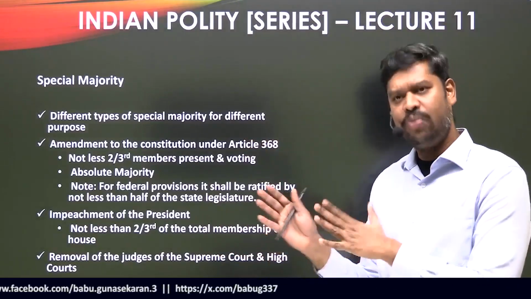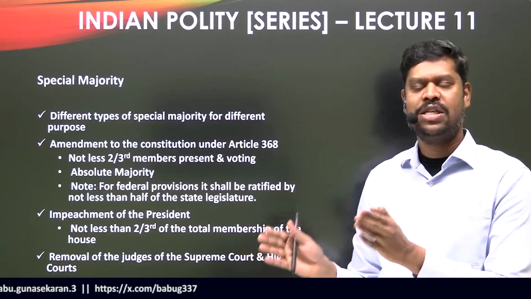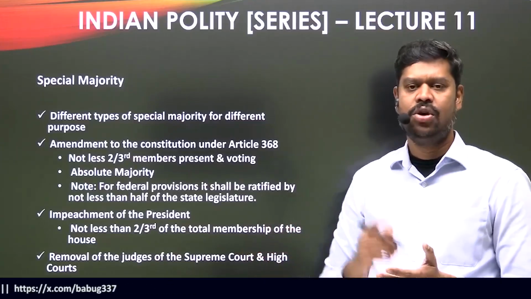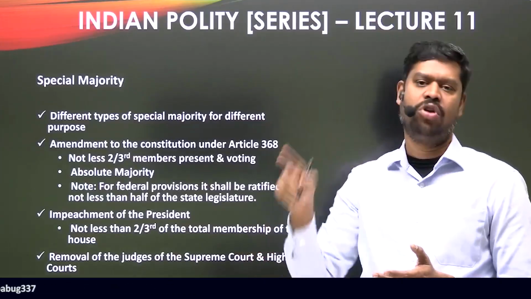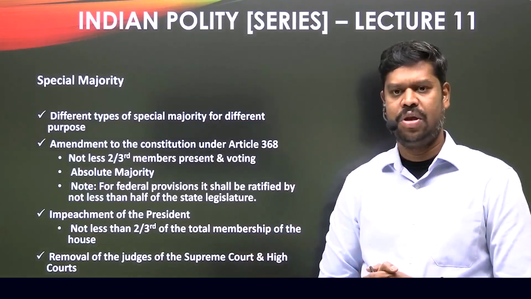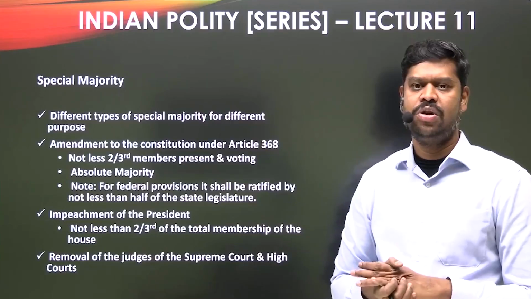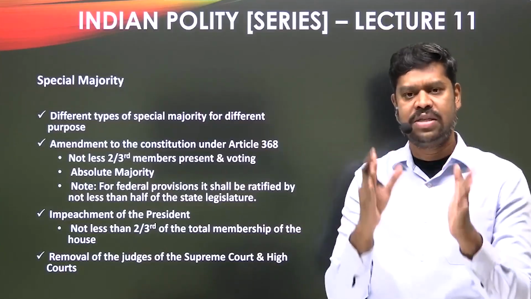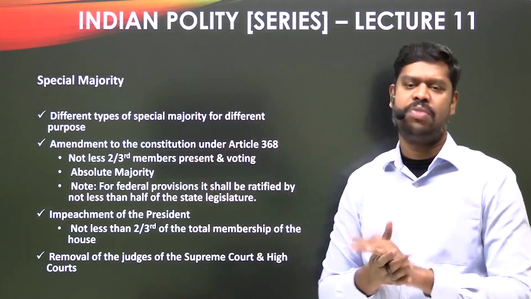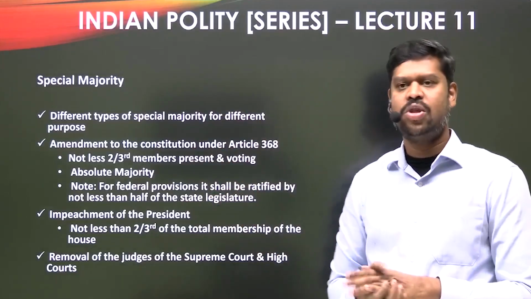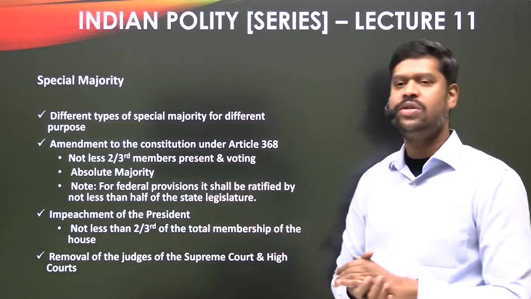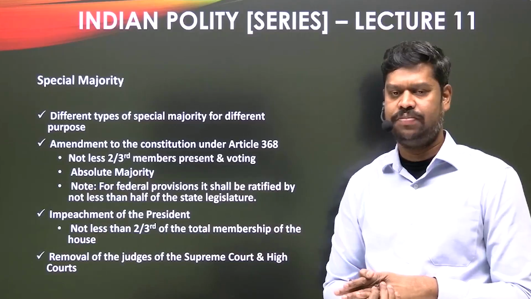That means, to put it very simply, here the special majority that is required is 2/3 into 543 in case of Lok Sabha, and 2/3 into 245 in case of Rajya Sabha. So only one condition, but not less than 2/3 of the total membership of the house. So that's the special majority with regard to the impeachment of the president.